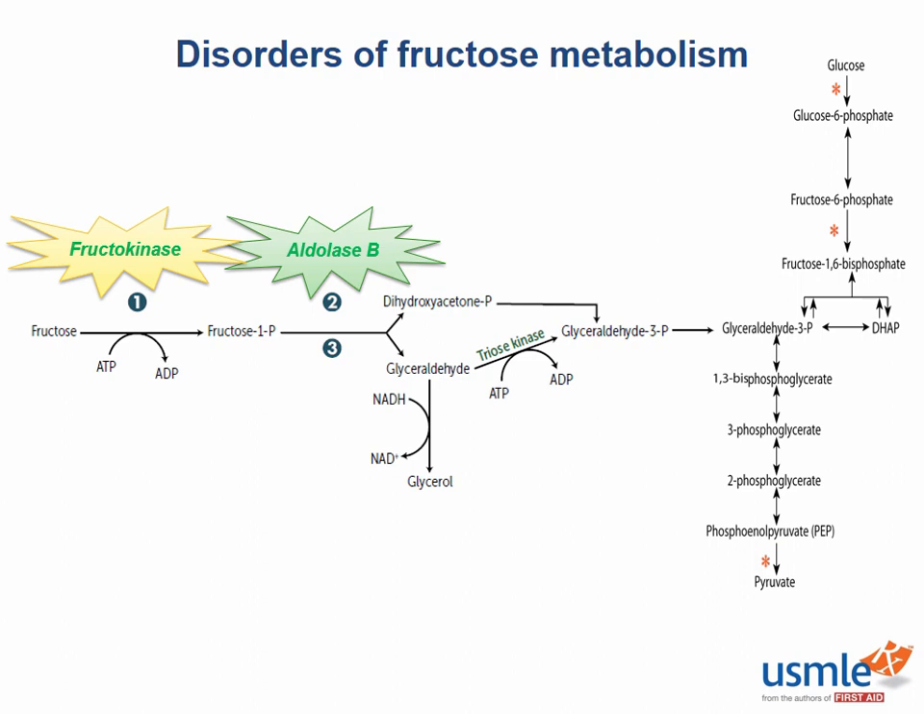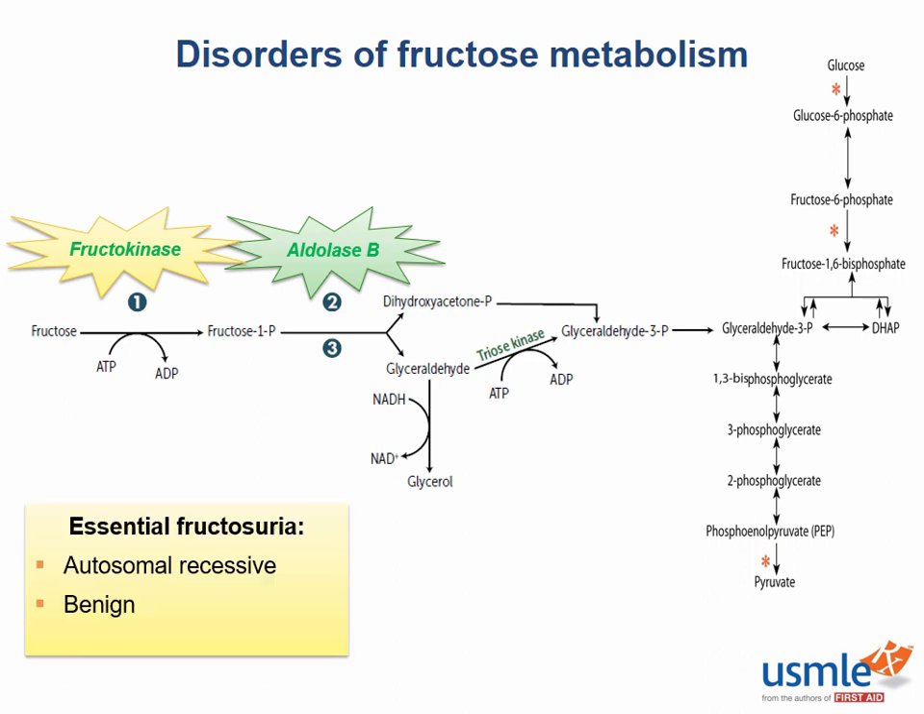So what happens when you're missing key steps in this pathway? Well, essential fructosuria is an autosomal recessive defect in fructokinase. If you're missing fructokinase, what happens? Well, fructokinase is the enzyme that phosphorylates fructose after it enters the cell. And it's this phosphorylation that prevents fructose from crossing the cell membrane and leaving the cell. Therefore, without this enzyme, there's nothing keeping fructose inside of the cell.